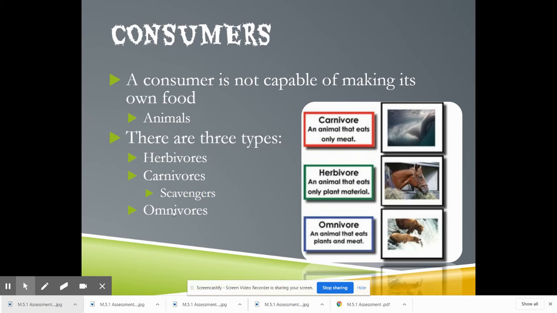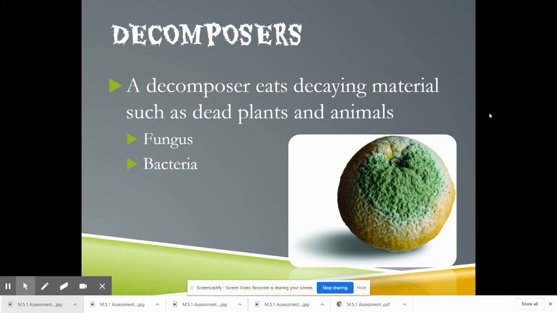So I am an omnivore. If you're a vegetarian, you're an herbivore. Very rarely are humans just carnivores. But yeah, most of us are omnivores.